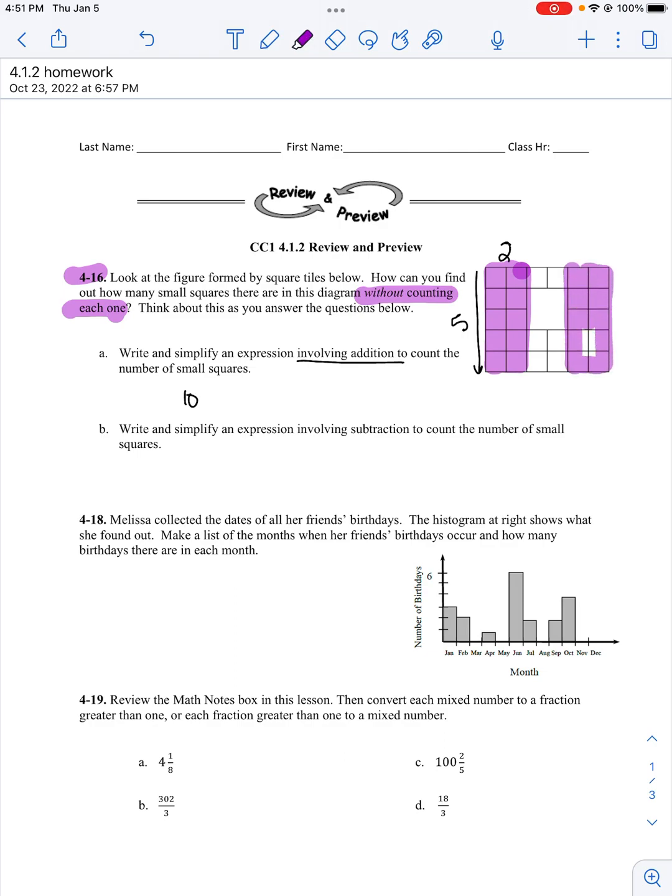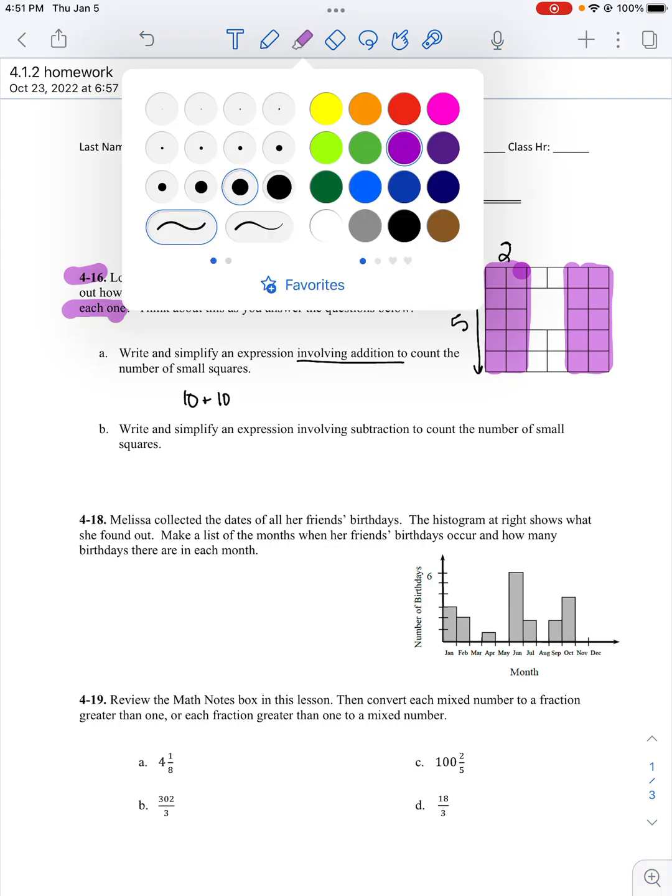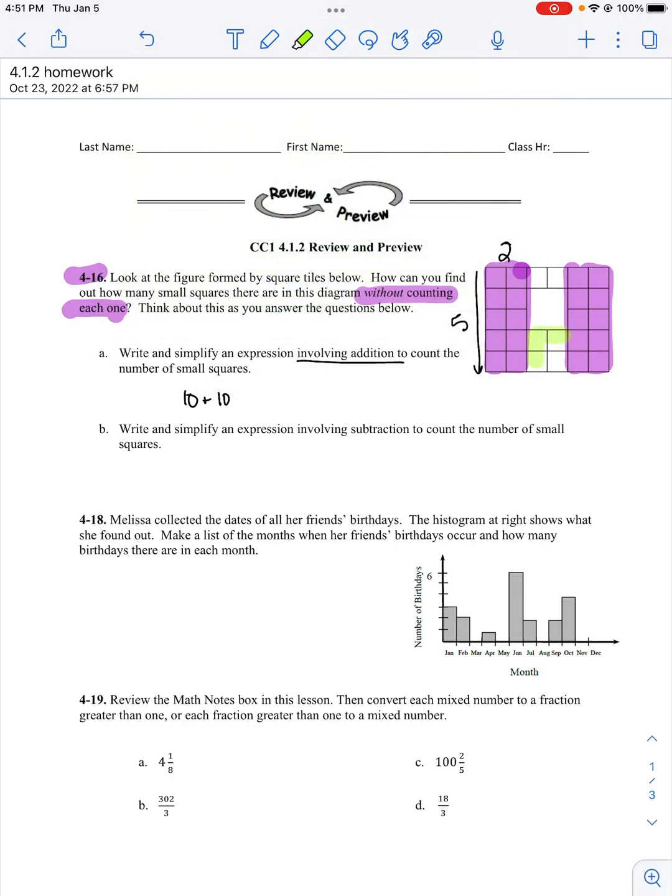Then I notice there's another group. It's the same grouping, which also has to be 10. So it's 10 plus 10. And then I notice, here's a group of 4. I didn't even have to count. Okay, and there's a group of 2. So 10 plus 10 plus 4 plus 2. I could have also written 10 times 2 plus 4 plus 2.